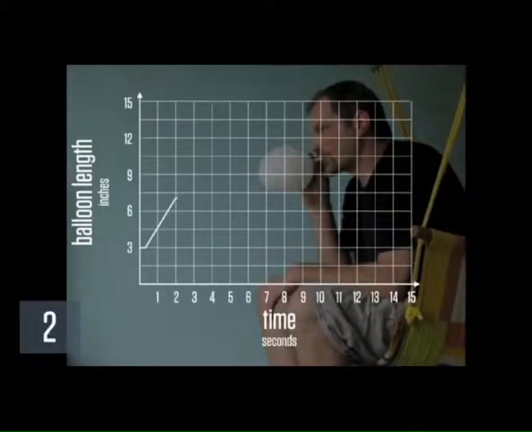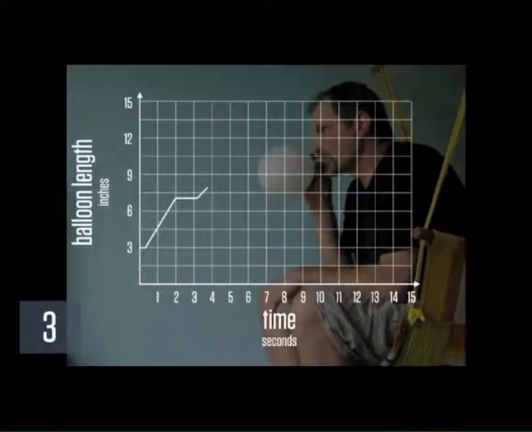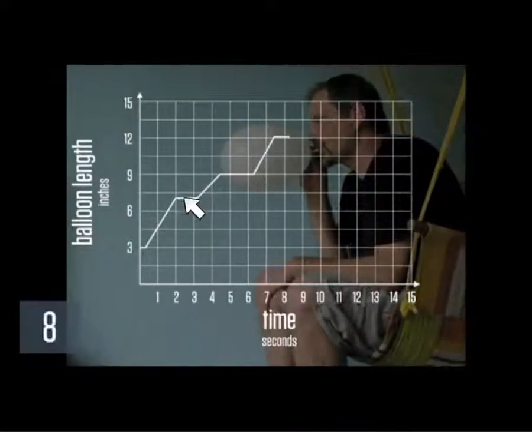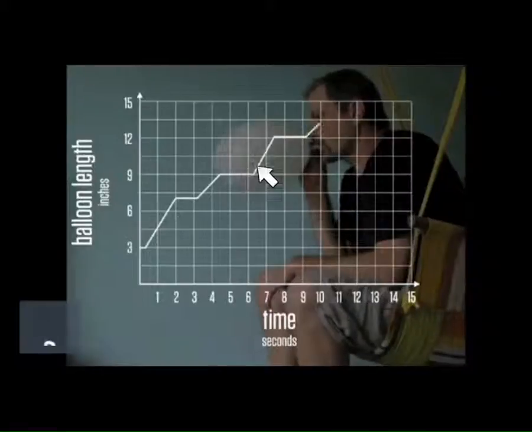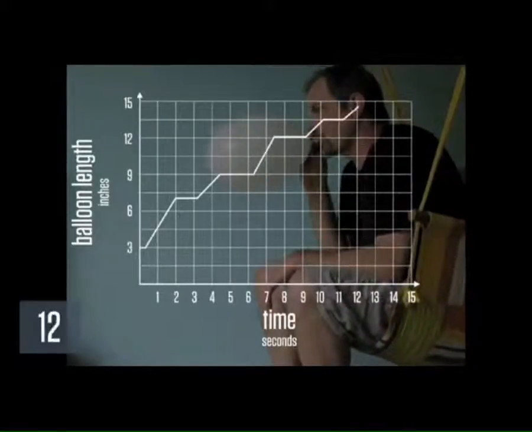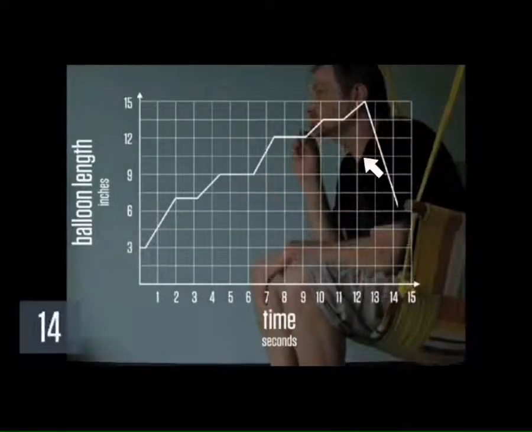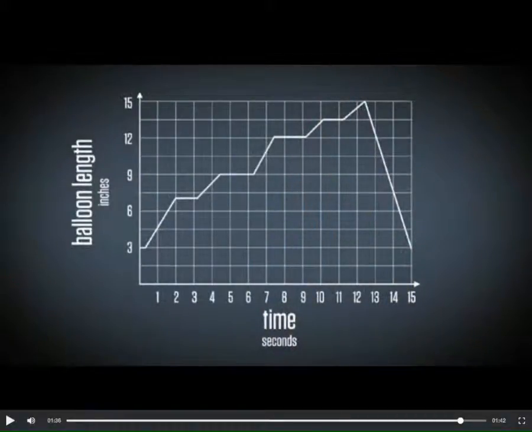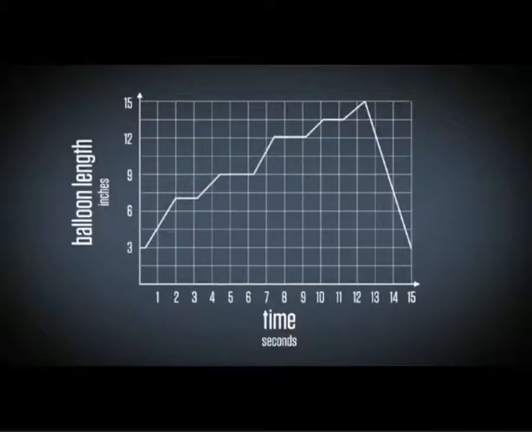They had it starting at about 3. It's increasing in length. What's happening at these steps? Yeah, he's taking his breath, right? The balloon's not increasing in length. And then here's where he lets it go and it just takes off back to its normal length. We at least have this part in our graph, probably, right? Yeah? It just pretty quickly decreases back to normal.